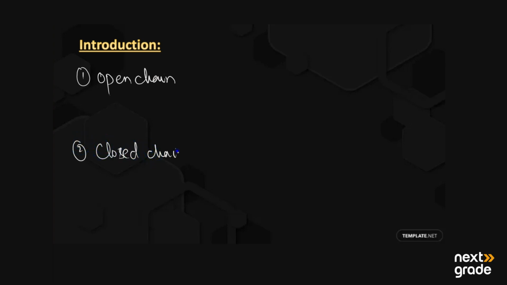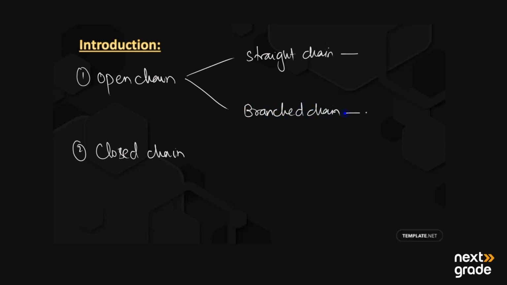In open chain, we have studied two types. Number one was the straight chain organic compounds, and the second type is branch chain organic compounds.